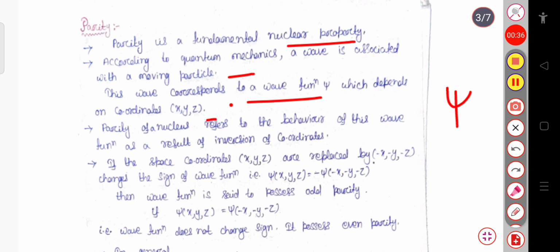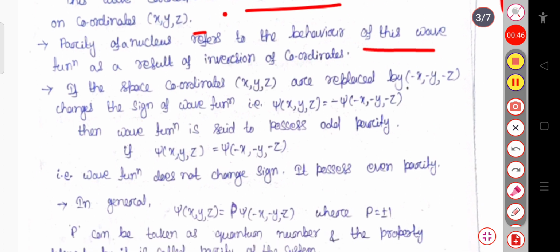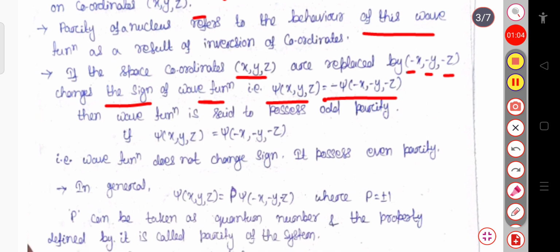Now the parity of a nucleus refers to the behavior of this wave function as a result of the inversion of the coordinates. I will tell you what the inversion of the coordinates is. That is, if the space coordinates x, y and z are replaced by minus x, minus y and minus z, it may change the sign of the wave function, that is, psi of x, y, z may be equal to minus psi of minus x, minus y, minus z, or psi of x, y, z may be equal to psi of minus x, minus y, minus z. Here is a negative sign and here is a positive sign.